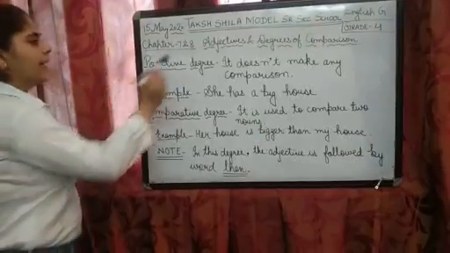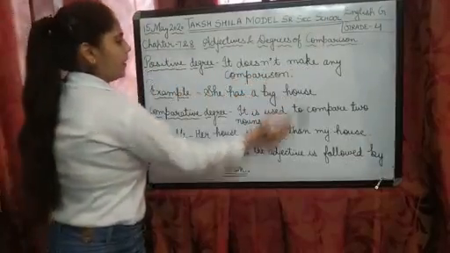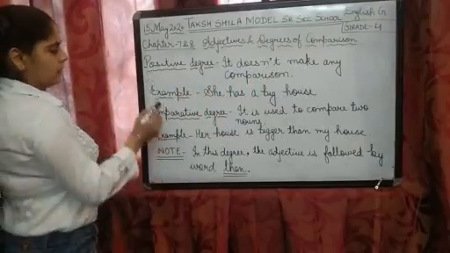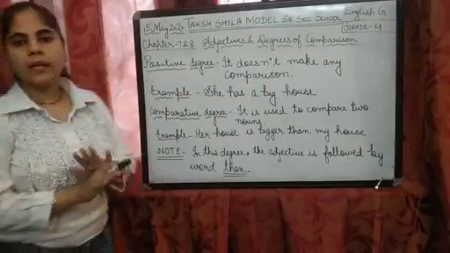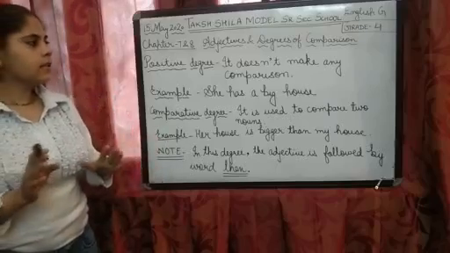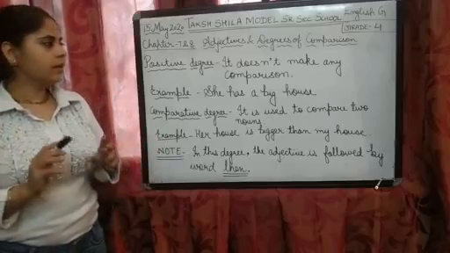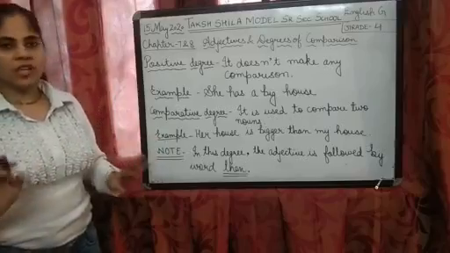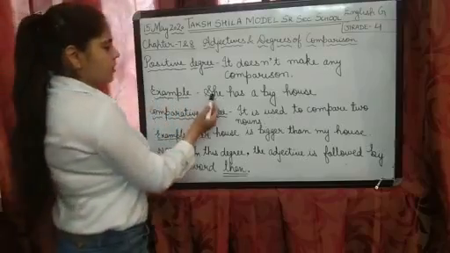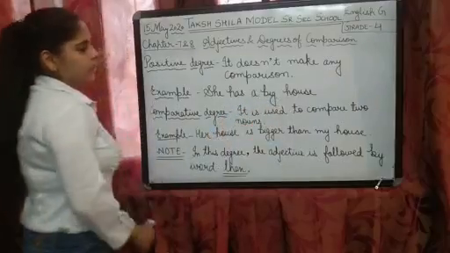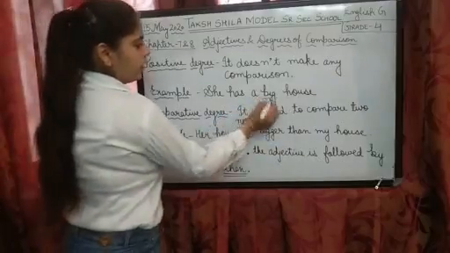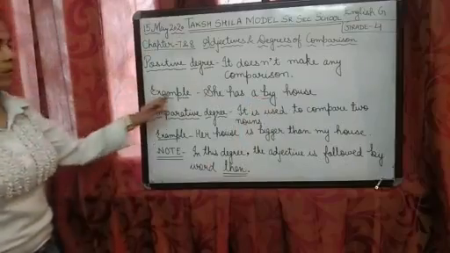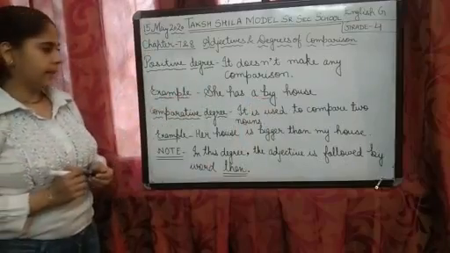Positive degree. It does not make any comparison. In this degree, there is no comparison. It is a simple degree. It is positive, which means no change. Example: she has a big house. So here, what is the adjective? Big. And here, there is no comparison in this sentence.